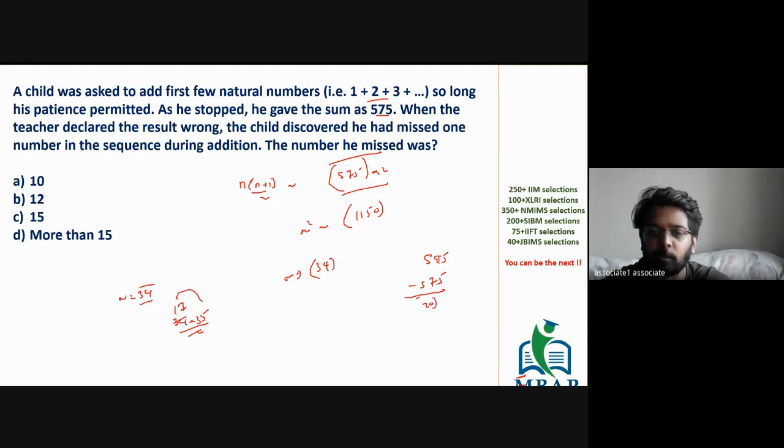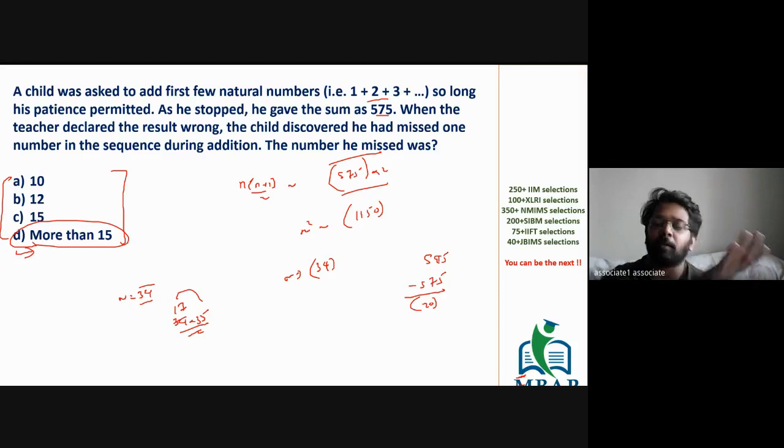You miss on the value which was 20. Among the four options, what will you mark? You will mark the value which is more than 15, and hence the answer is going to be 20 among all the options. Is this clear?